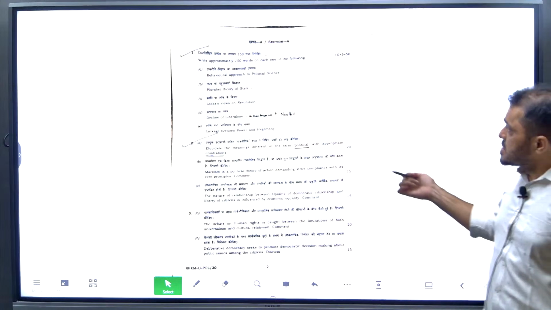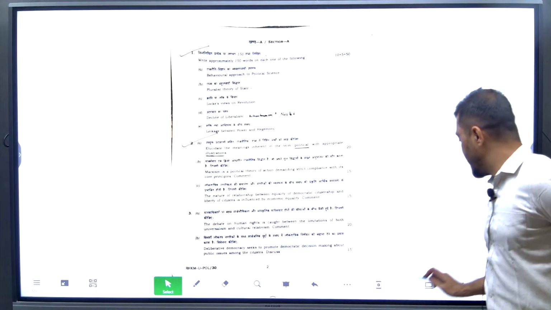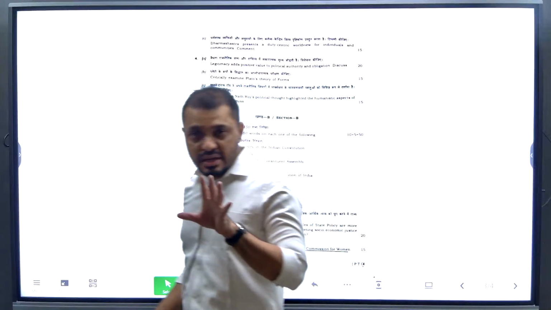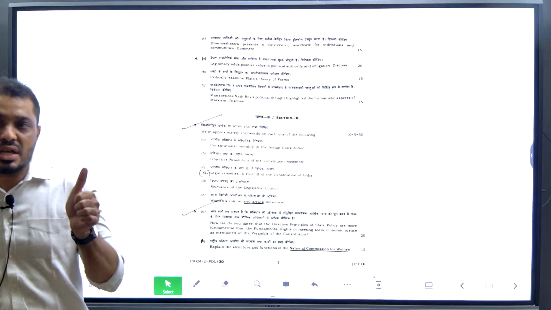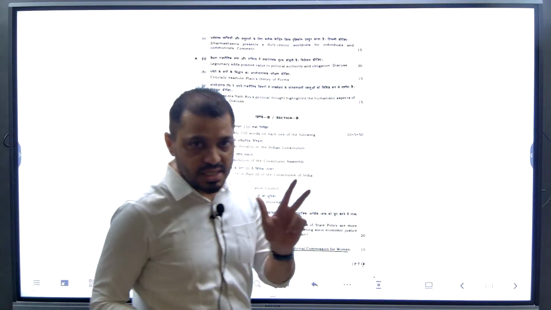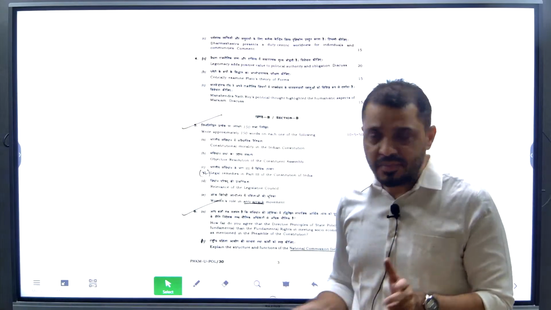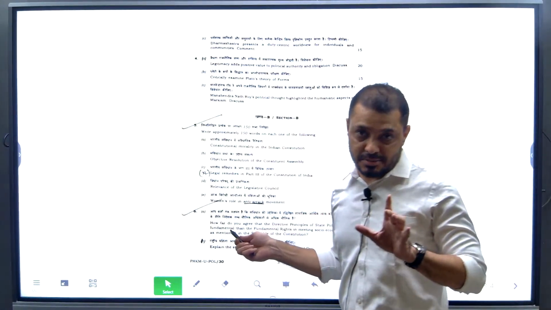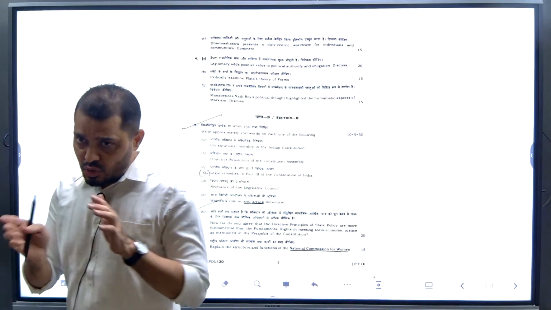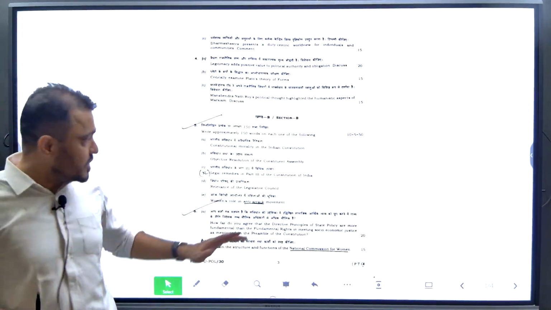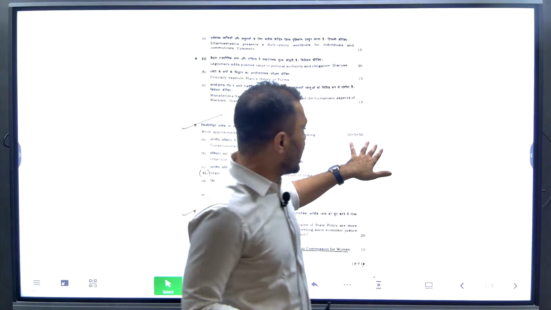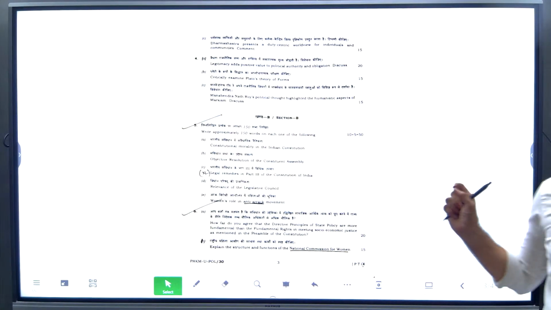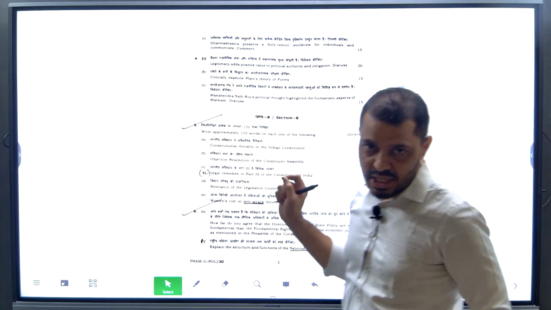So overall in section A, if you are master with the 3 chapters, that is the reason I am repetitively saying Western political thought, Indian political thought, and ideologies. If you are very good with these topics, out of 125, how many marks repeated? 90 marks. Total paper is 250, with 125 in section A and 125 in section B. Out of 125, significantly 90 marks came from these 3 chapters only.